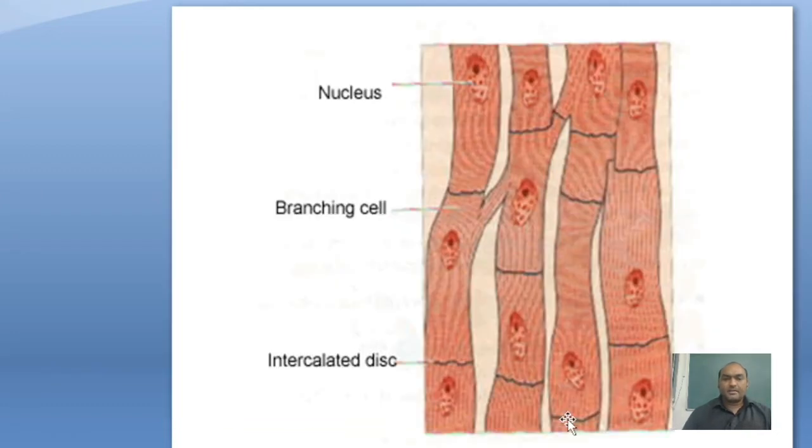Next, cardiac muscle. Cardiac muscle is also cylindrical in shape, but it has a branching pattern. In the branching pattern we see intercalated discs. These are the unique and characteristic features of cardiac muscle. In this muscle fiber, the nucleus is seen centrally, and it is rounded or oval in shape. These are the cardiac muscle fibers.